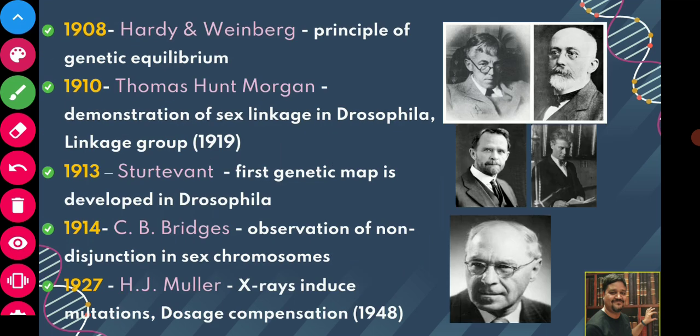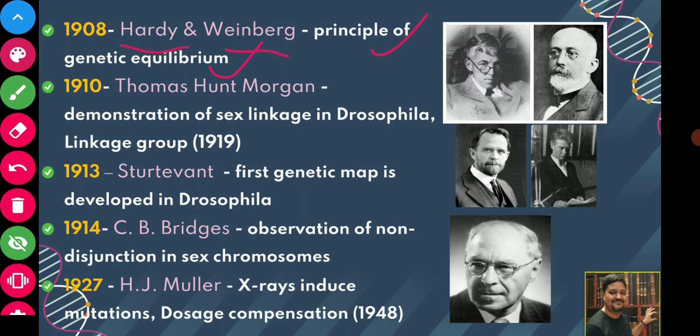Now in 1908, Hardy and Weinberg, these two scientists, gave the principle of genetic equilibrium. Actually, Mendel gave the concept of inheritance with traits which are controlled by either one or two or a few genes. But today we know that most of our traits, most of our economic traits in animals, are controlled by polygenes.